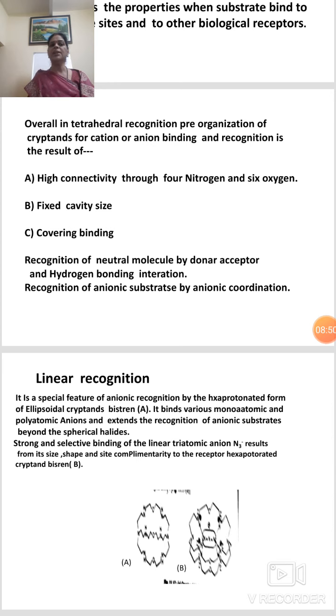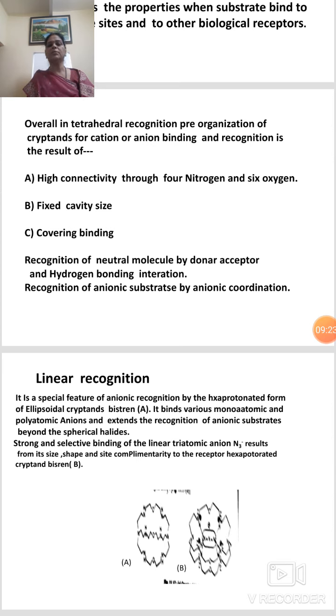So in tetrahedral recognition, the NH4+ ion with hydrogen bonding interaction forms a complex with the cryptane molecule, where 4 nitrogen are at the 4 corners of a tetrahedron and 6 oxygen at the 6 corners of an octahedron.